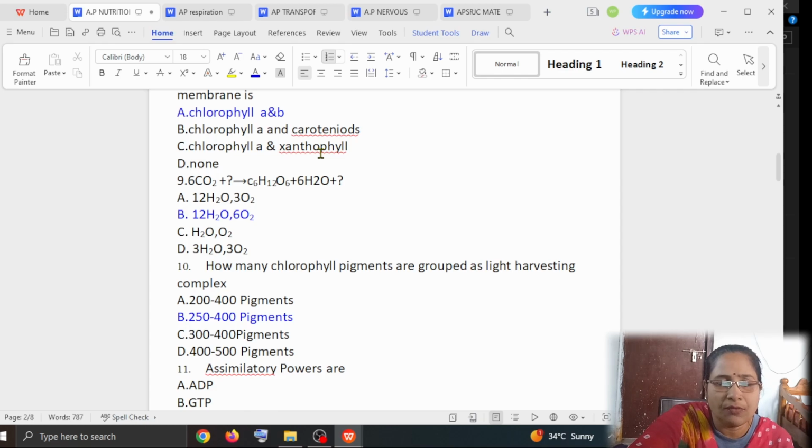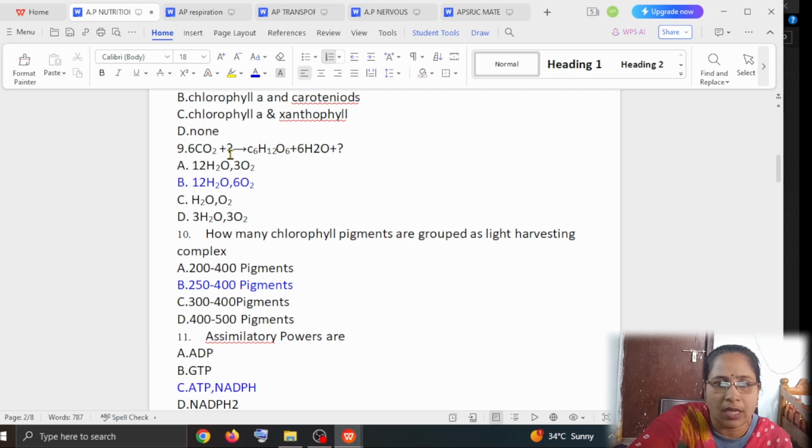Here the equation for photosynthesis question is 6 carbon dioxide plus the question mark, meaning what is the other product, combines to give rise to the glucose plus water plus carbon dioxide, oxygen.